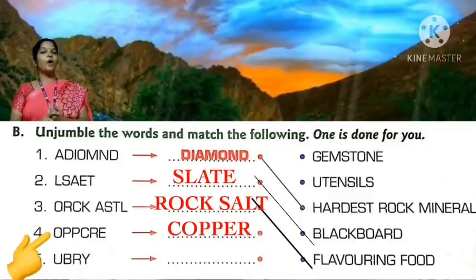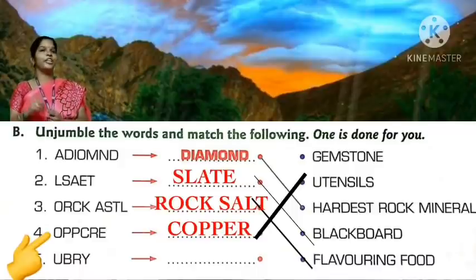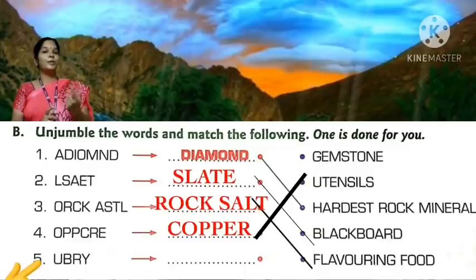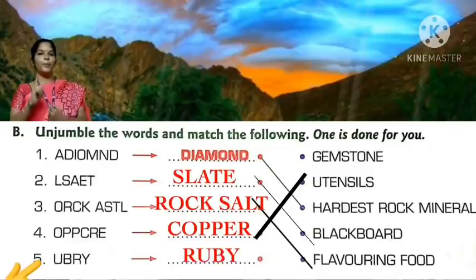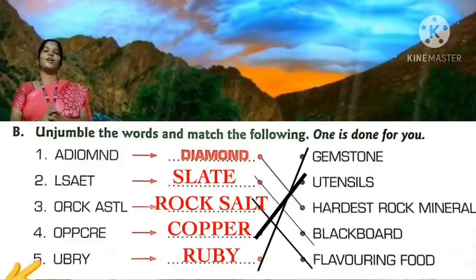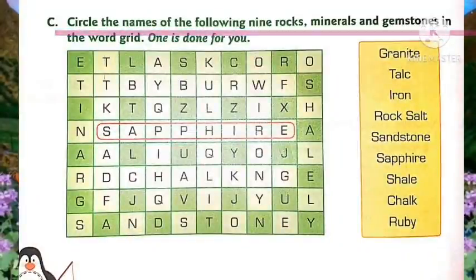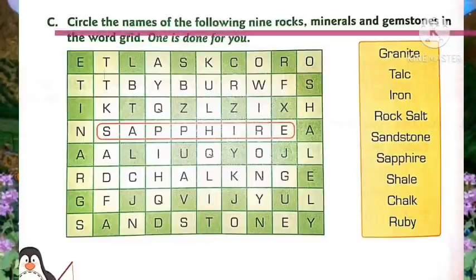Now fourth question. Copper. C-O-P-P-E-R, copper. Shall we match copper with the correct option? Very good. Utensils. Copper is used in making utensils. Now fifth question. Ruby. R-U-B-Y, ruby. Shall we match with the correct option? Gemstone. Roman number C. Circle the names of the following 9 rocks, minerals and gemstones in the word grid.